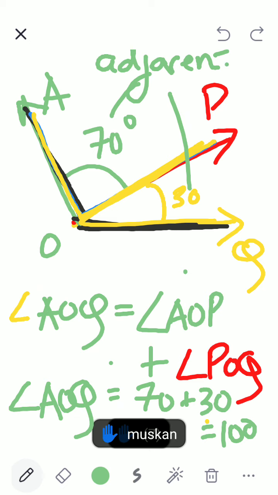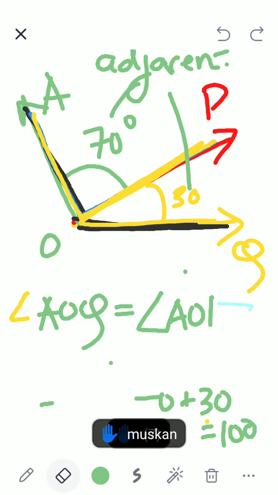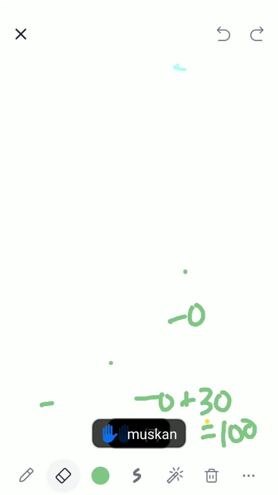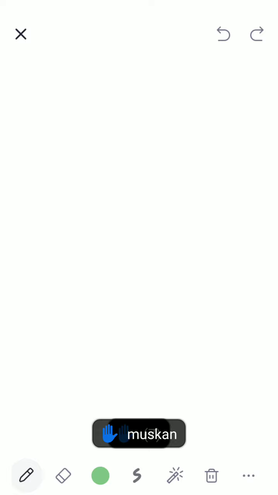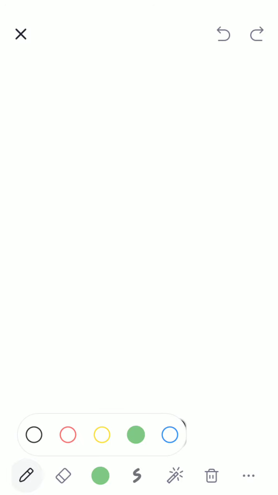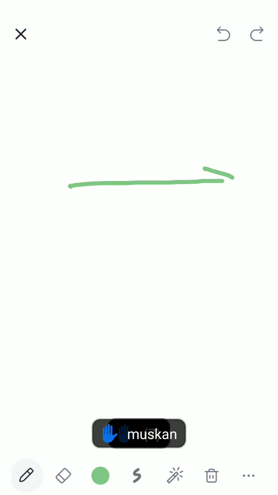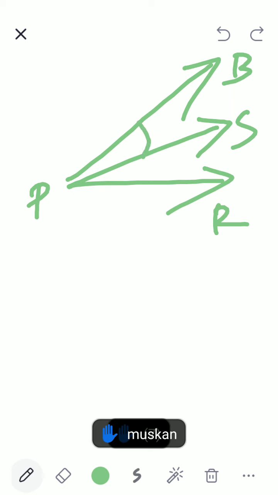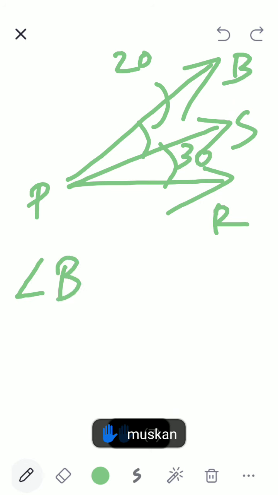Simple. So now let us do some more. Children, this is very simple. You all have already done this in previous classes. It is logical and visual. If you know it visually, you can easily get it. For example, if I draw this and I say this is B, P, R, S, and I give you this measurement as 20 and this measurement as 30, and I ask you what is angle BPR?